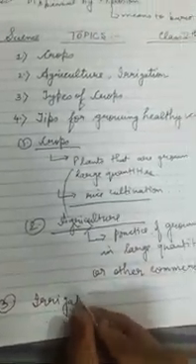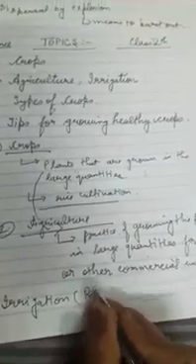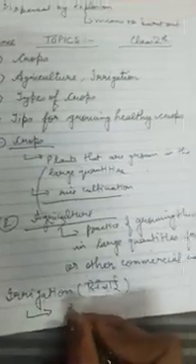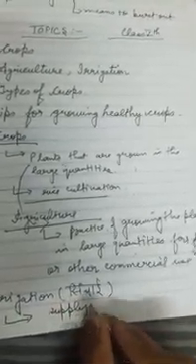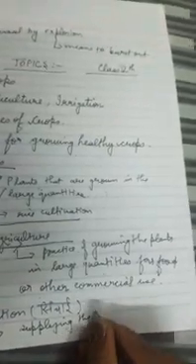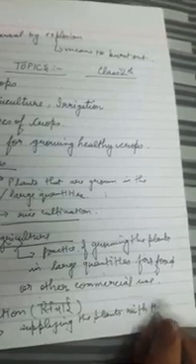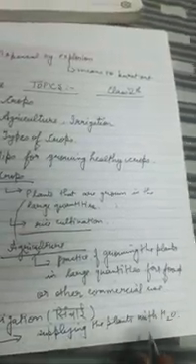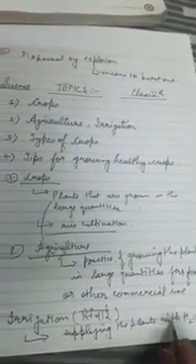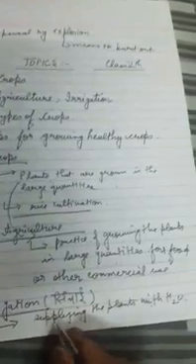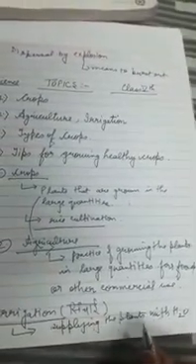Now what is irrigation? Irrigation means Sinchai in Hindi. It means supplying the plants with water through various means such as tube wells or any other sources of water. So irrigation means supplying the plants with an adequate amount of water from various sources of water. Understood?